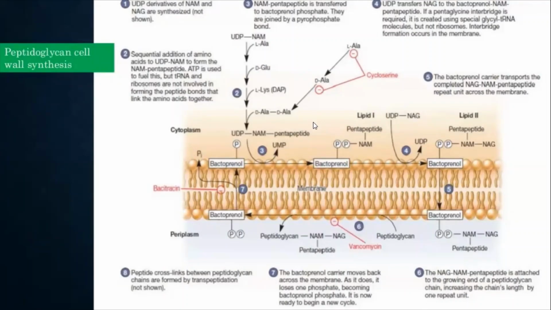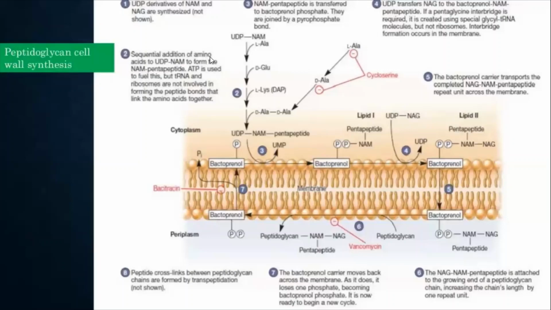Now let's go slowly through the peptidoglycan cell wall synthesis. The first thing is that UDP derivatives of NAM and NAG are synthesized. Here it is not shown, which is why in the earlier slides I mentioned how the NAM and NAG are synthesized. So once you have this, UDP-NAM is there. Now what is happening?